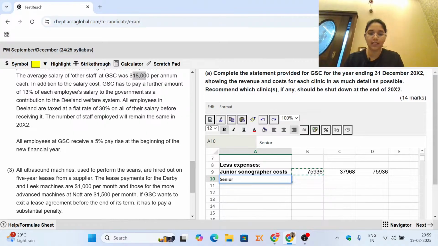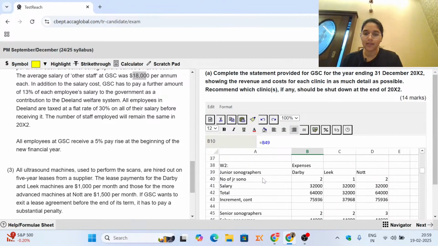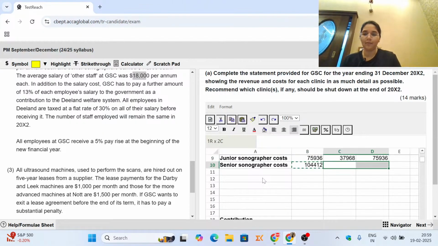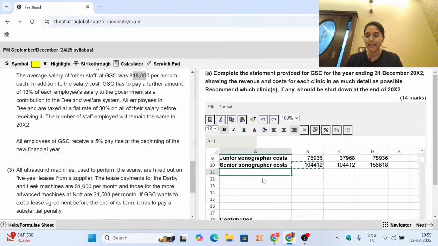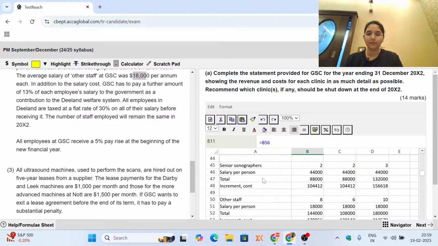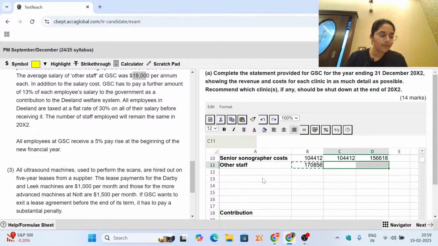Similarly, we can do for senior sonographer costs also. Senior sonographer, we have the cost over here all worked out. So now again I can copy paste this. I am waiting for your doubts while I copy paste the data. Please let me know, guys. Then you have the other staff with you. So the other staff also we have worked it out. Other staff is this number. So you can now bring it here.